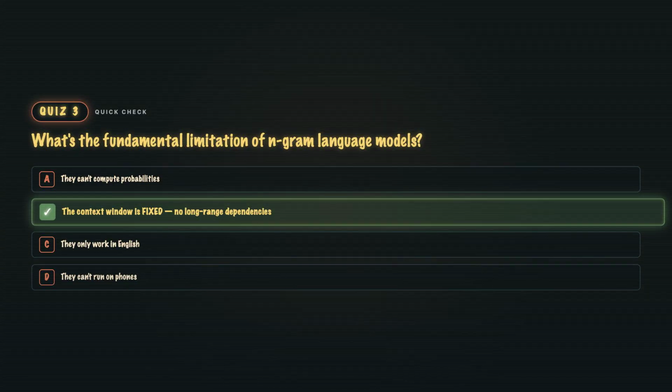B. Fixed window. A trigram model looks at 2 words back and no further. Pronoun resolution 3 sentences later. Thematic tracking across paragraphs. All invisible. That's the whole reason RNNs, and then transformers, displace them for anything requiring long context.